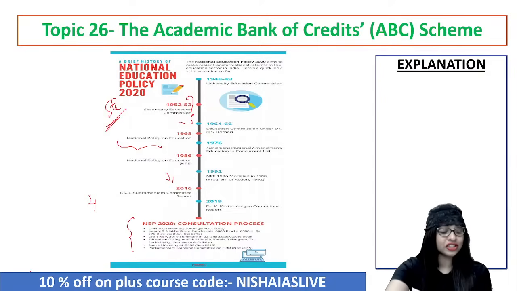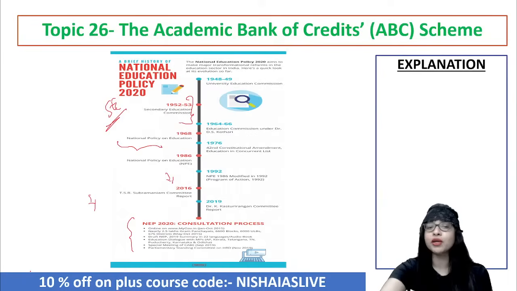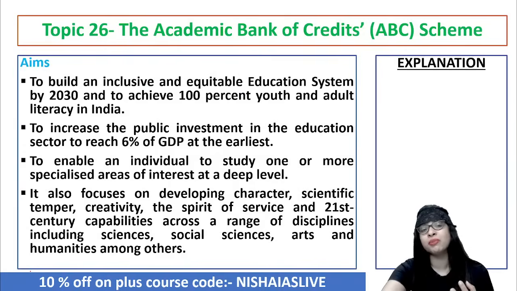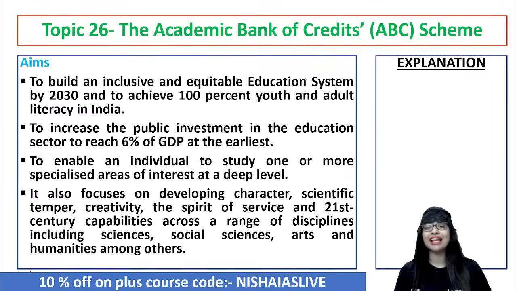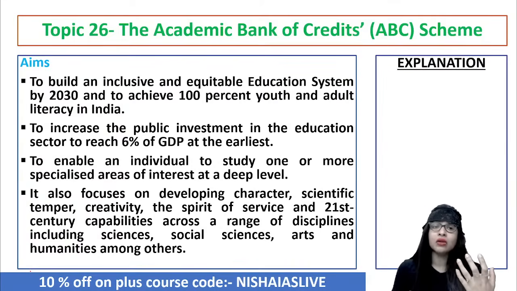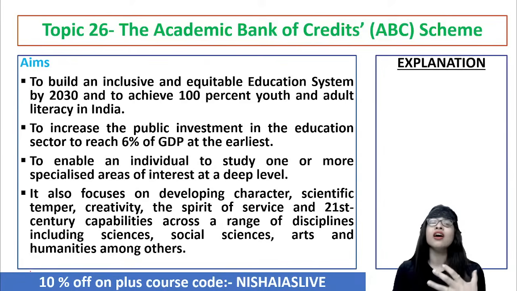So this is how the NEP works. And now, why do you think such a national education policy should be there? The aim is to build an inclusive and equitable education system by the year 2030. In lieu of the SDGs, Sustainable Development Goals, they want to make sure they are building an inclusive and equitable education system, and they'll be able to achieve 100% youth and adult literacy in our country India.